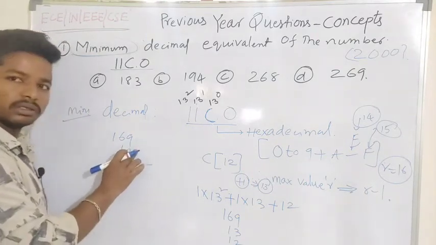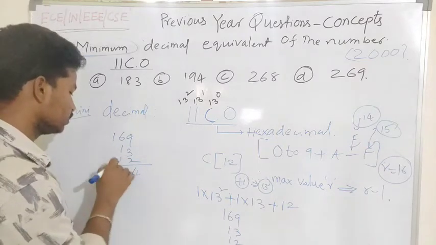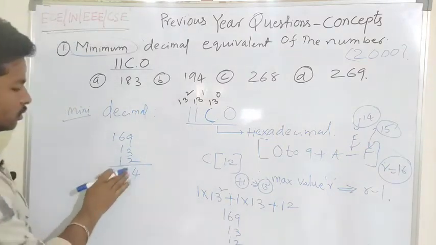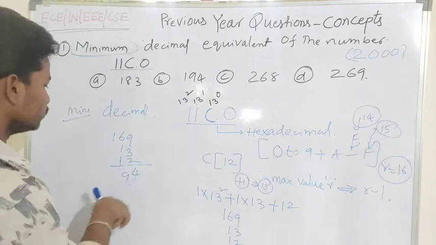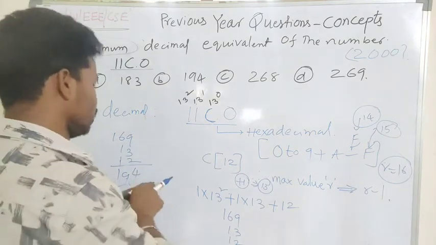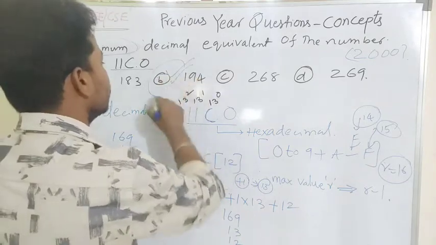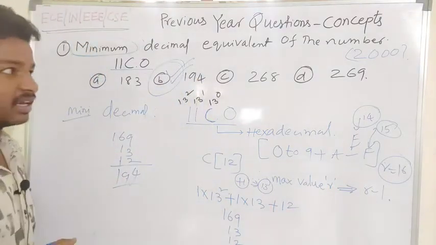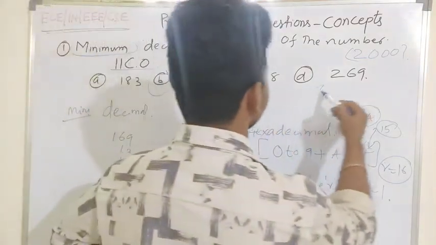The sum is 194. The option B is satisfying here, so this is the correct option. In another case, the option could be C or D.